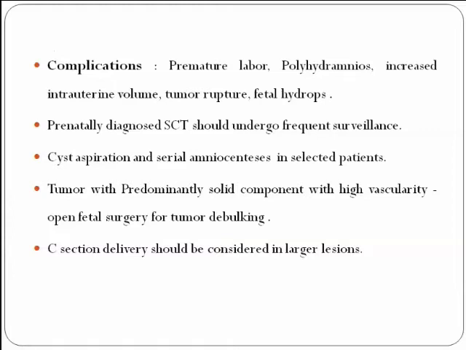If the intrauterine size is increasing beyond 5 centimeters, the doctors should advise early delivery or cesarean section. Cyst aspiration and serial amniocentesis can be tried in selected patients. For tumors with predominantly solid components and high vascularity, we advise open fetal surgery for tumor debulking. Cesarean section delivery should be considered in larger tumors.